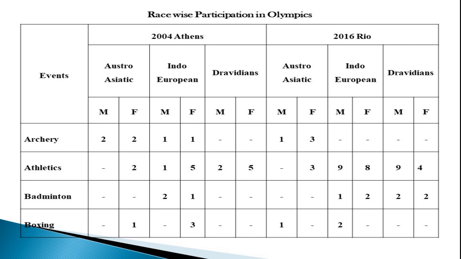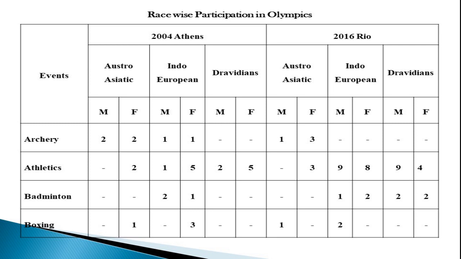When we come to the game of badminton, we can see Austroasiatic, the Mongolian type people, are nil, while the Indo-European is 3 and Dravidians is nil. In 2016 Rio, the graph has changed a lot. Dravidians have risen to 4, including PV Sindhu. Now she is the world top performer.